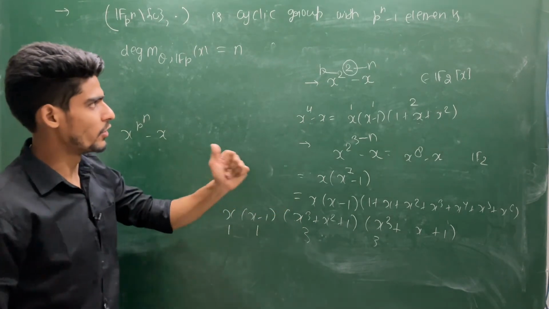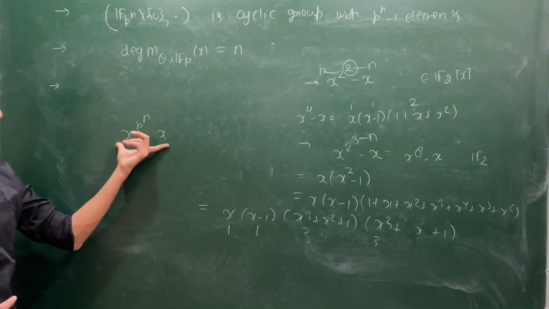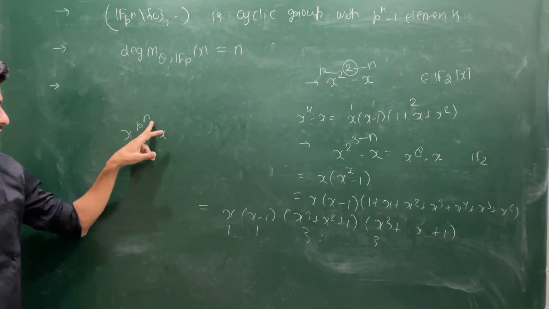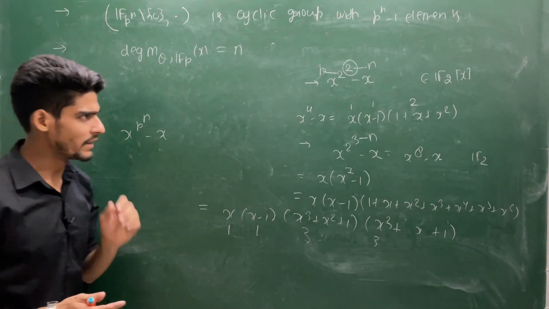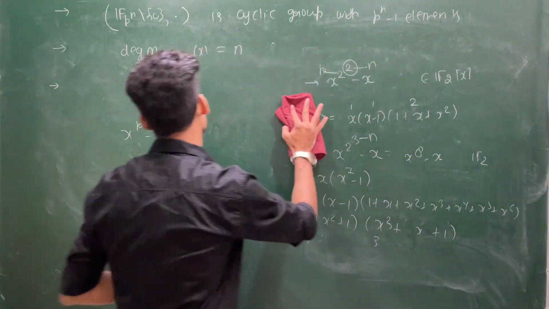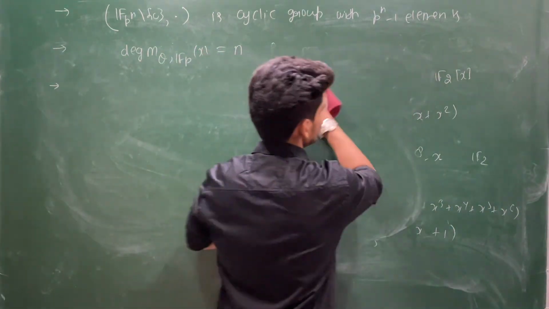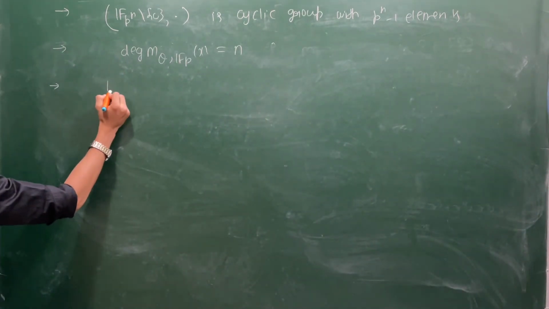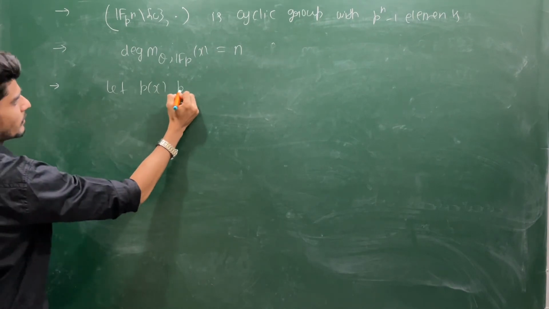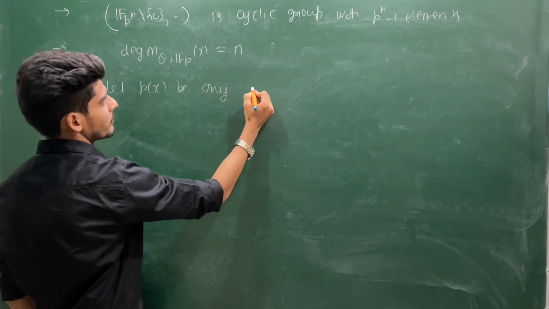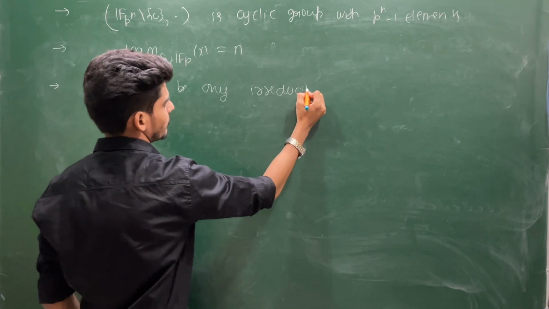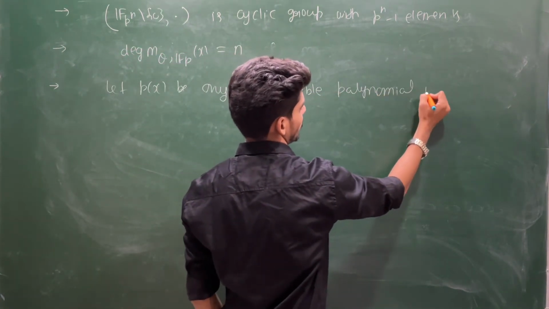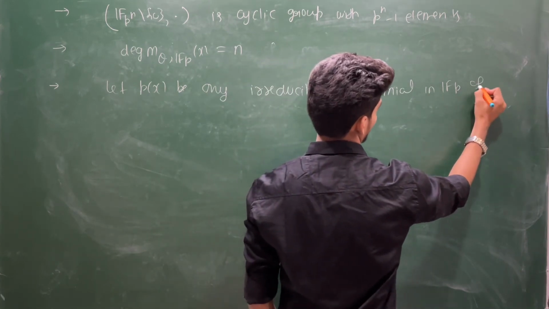So this is the hint for you to prove. You can always write this into irreducibles, where irreducibles will have degree d, where d is a divisor of n. Let me give you one more hint. I will give you detail in the next lecture. How I am claiming. Let P(x) be any irreducible polynomial in Fp of degree d.